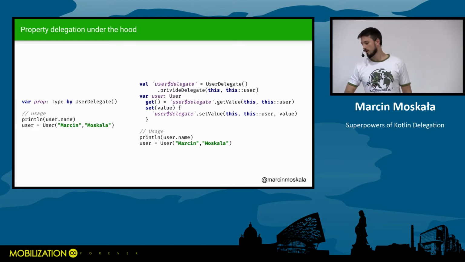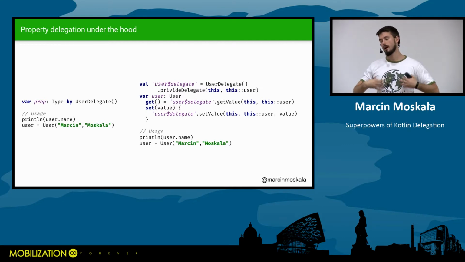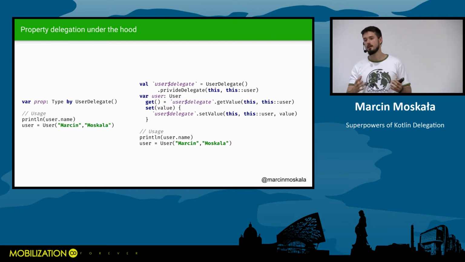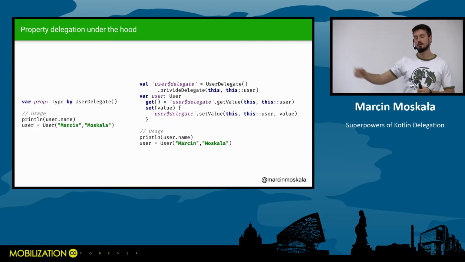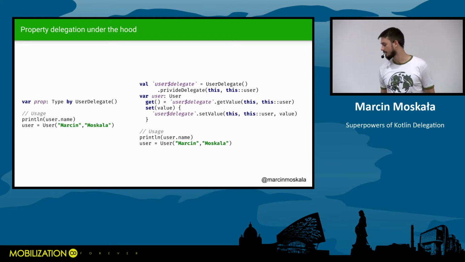There is also one more operator called provideDelegate. So instead of giving a delegate directly, we can pass this responsibility to another object by provideDelegate, and this is supposed to be a delegate. So if we don't implement getValue or getValue and setValue, but instead we provide a delegate, our property will be compiled into the following implementation. So our user delegate actually provides a delegate, which is another object. Pretty useful when you use property delegation intensively in your projects.